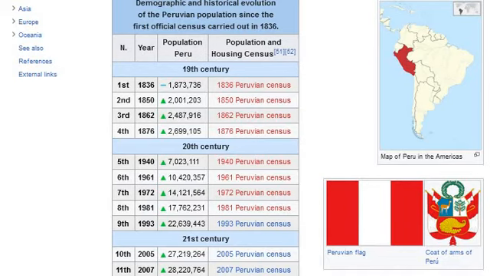Fifth, 1940, increase: 7,023,111. 1940 Peruvian census. Sixth, 1961, increase: 10,420,357. 1961 Peruvian census. Seventh, 1972, increase: 14,121,564. 1972 Peruvian census. Eighth, 1981, increase: 17,762,231. 1981 Peruvian census.